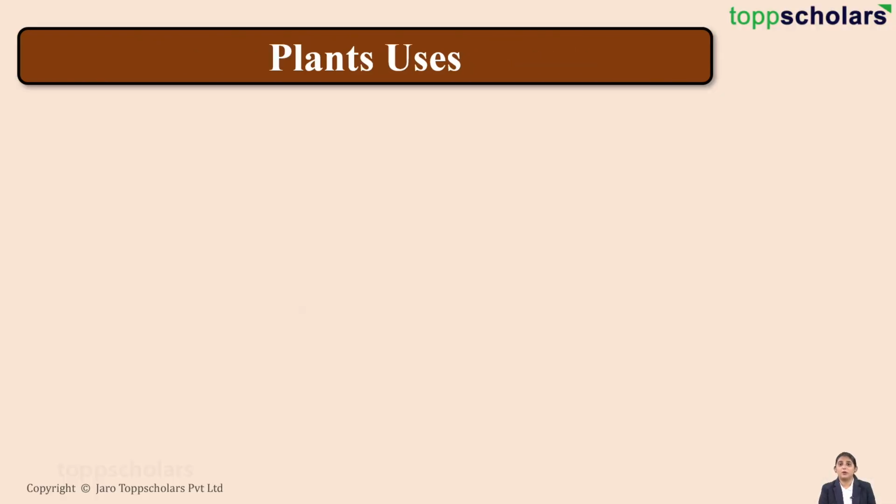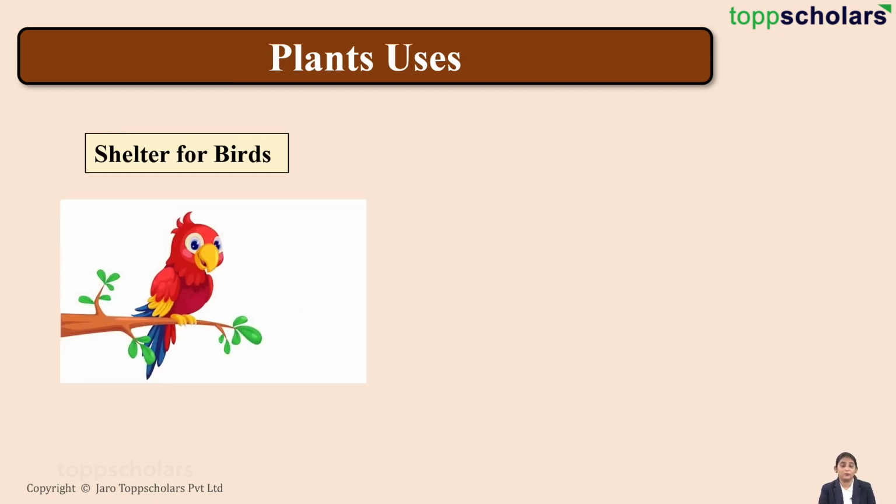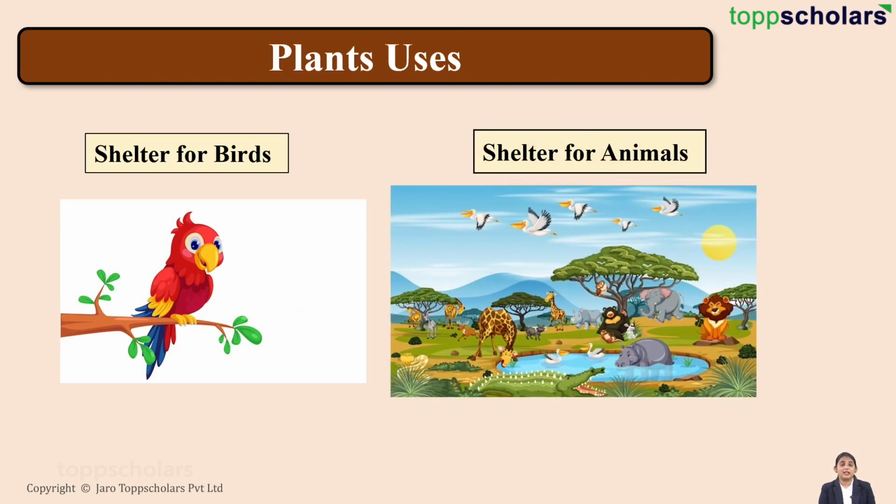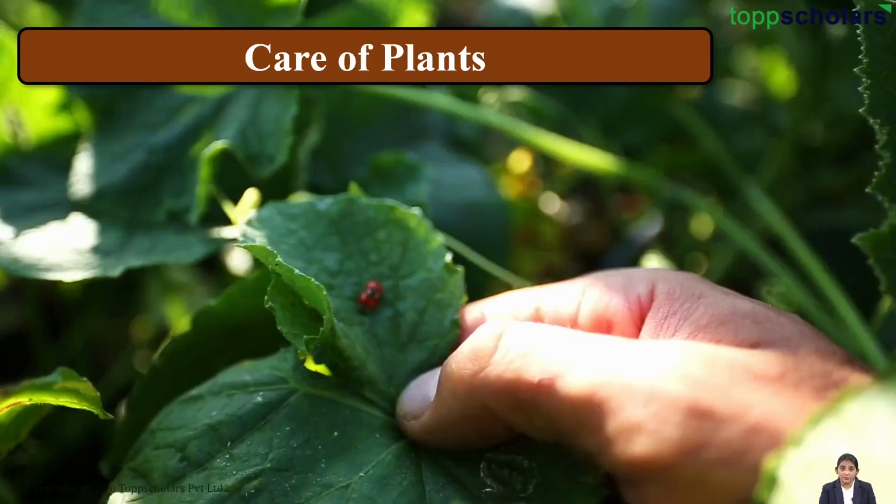Now let's talk about the uses of plants. Plants act as shelter for birds. We know that birds make their nests on these plants, in tall trees. It also acts as shelter for animals.